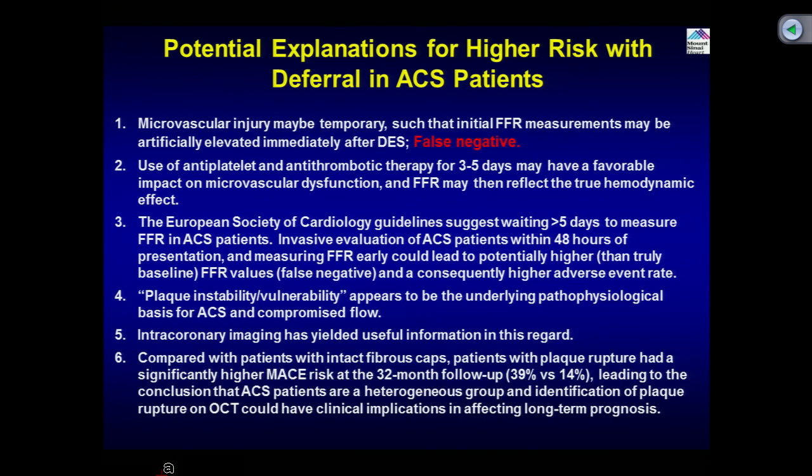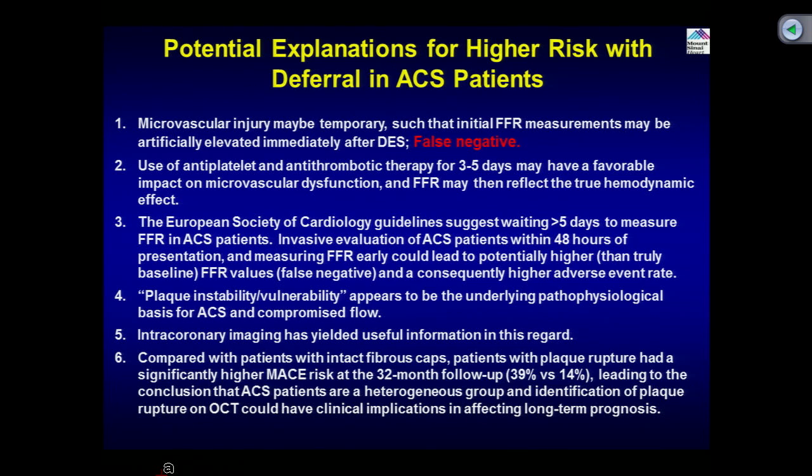So, basically there are some reasons for it, and one of them, to me the most important, is microvascular injury, particularly in the acute coronary syndrome time, because that will prevent vasodilatation and it will give a false negative FFR. That is the most important. Now, we know that if you put them on antiplatelet therapy for 3 to 5 days, their FFR may change.